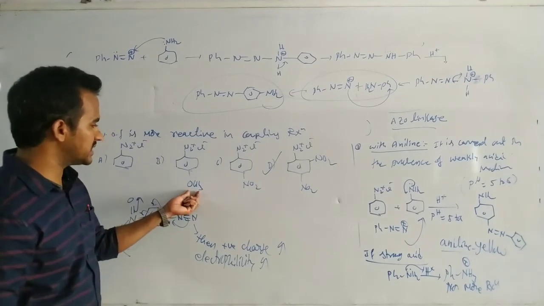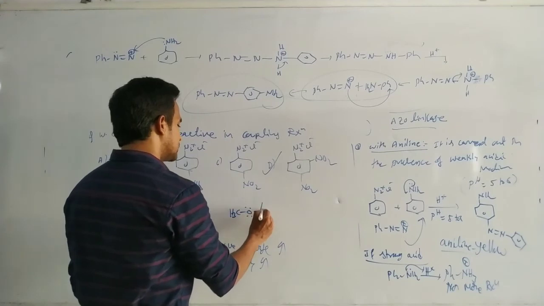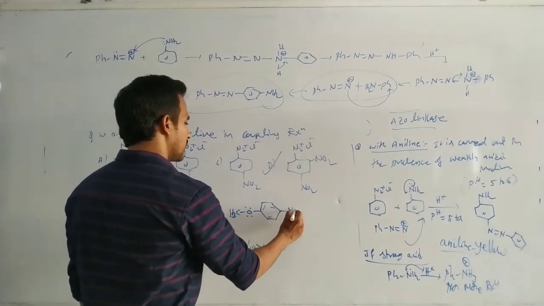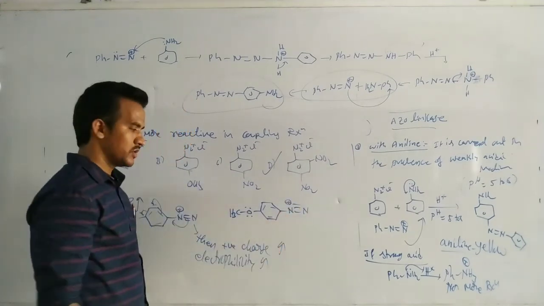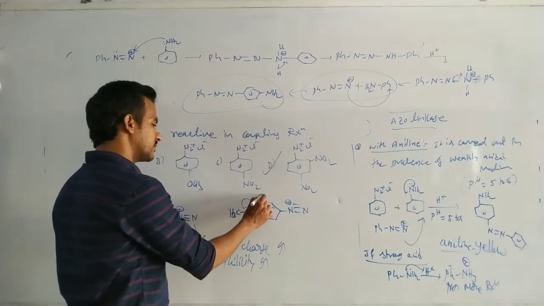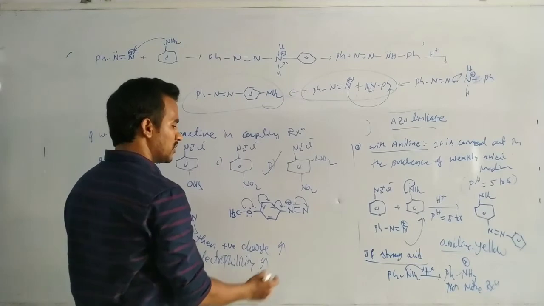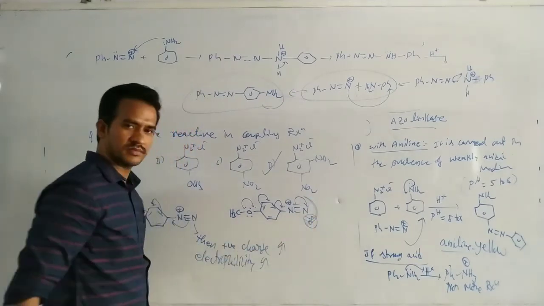The diazonium salts which contain an electron donating group are less reactive, because of this donating group. See this one, N double bond N, here plus. Here lone pair of electrons transfer to this one. This is transfer of electrons like this. By the transfer of electrons here, this one carries a partial negative charge.